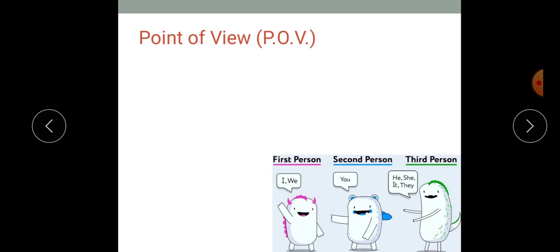Now let's move on to the final point, which is the point of view. Let me remind you that we have 3 points of view. First person, which uses I and we. The second person uses you. And the third person uses he, she, it, and they. Usually, fiction is written either in the first person or in the third person. Now, from whose point of view is the story told?